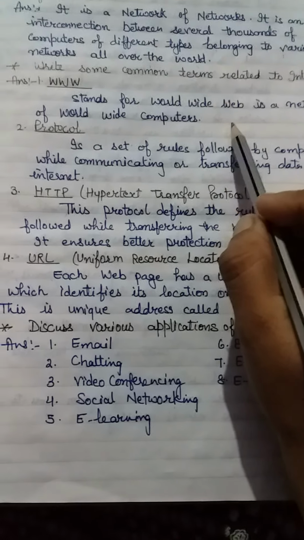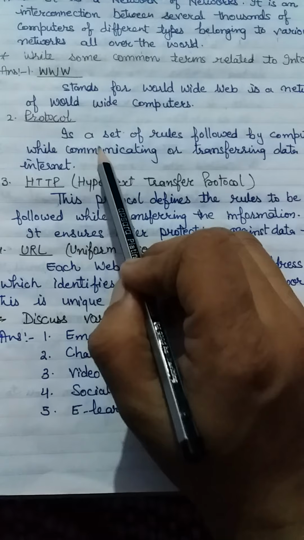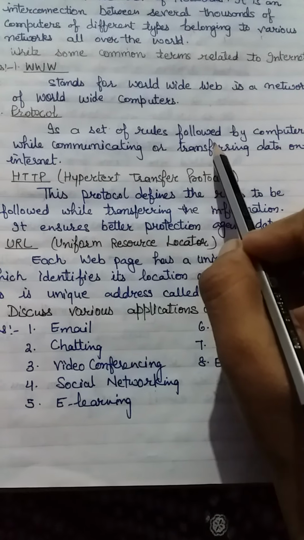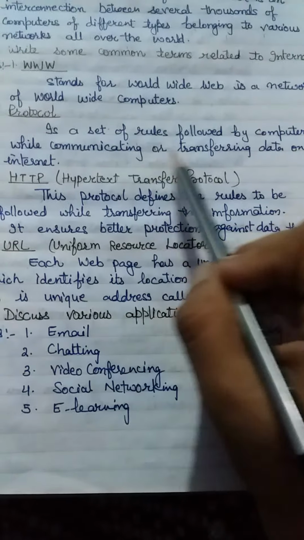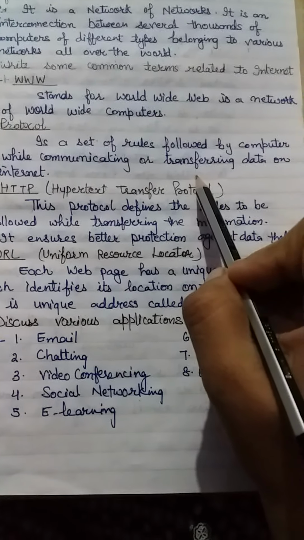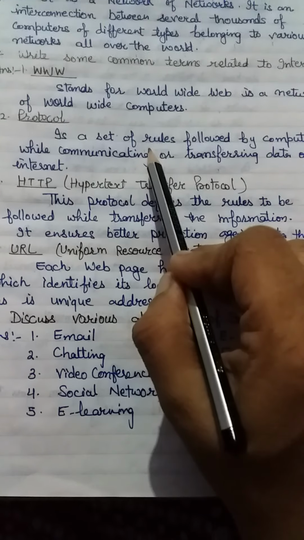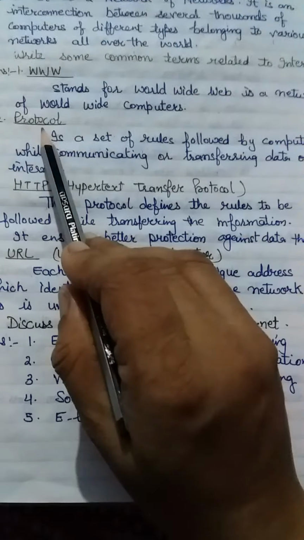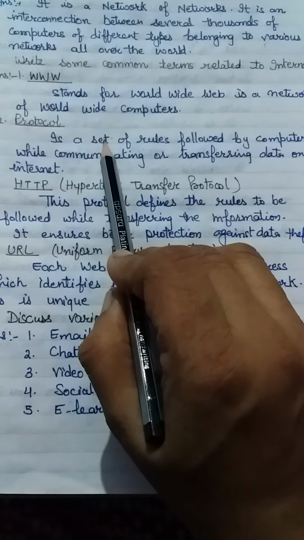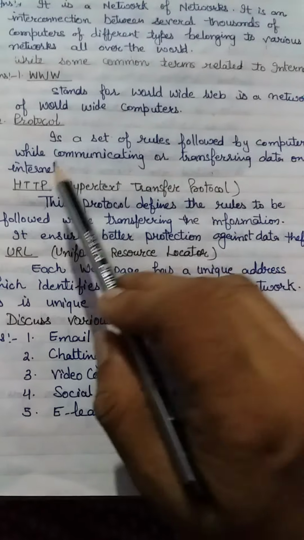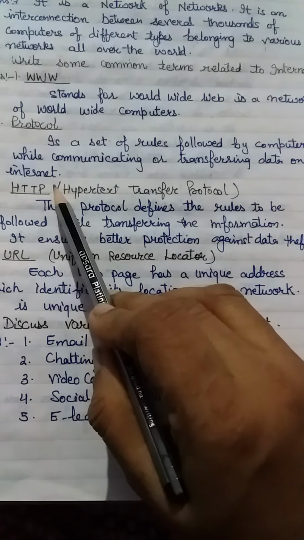Now next is the protocol. It is a set of rules followed by computers while communicating or transferring data on the internet.